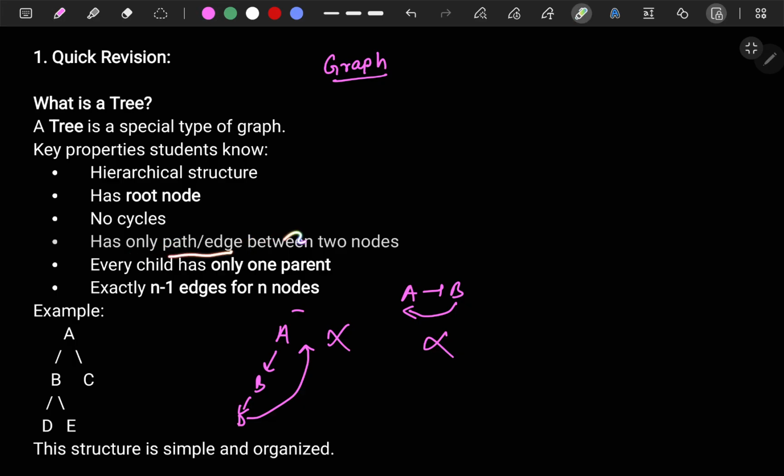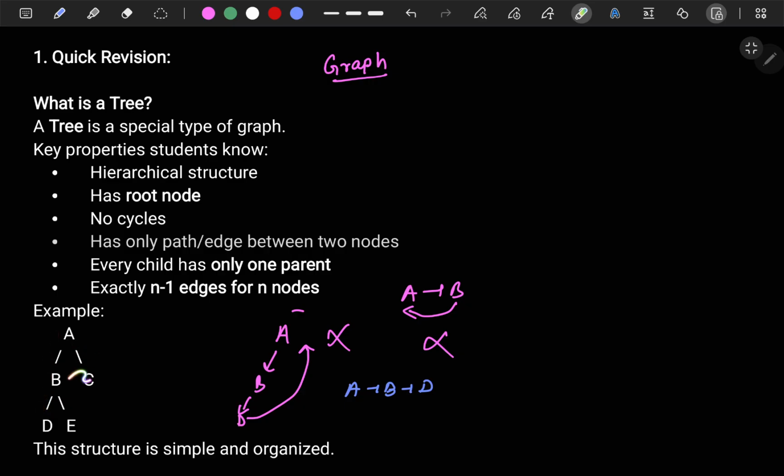The next property is that there is only one path, or edge, between two nodes. This is also very important. For example, A is my source and D is my destination. I want to reach from A to D. Is there any different path? You can see there will always be a unique path in a tree. To reach D, I go from A to B, then from B to D. That's it.